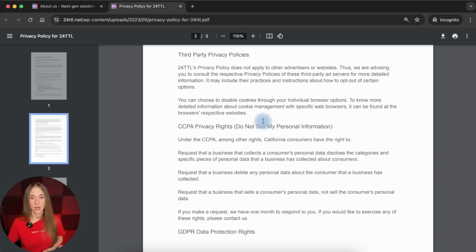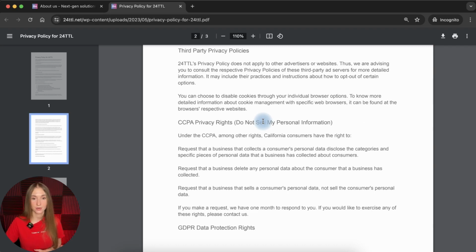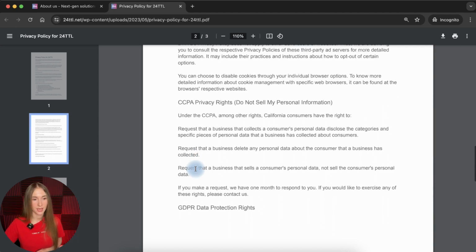But let's talk about the company right now. They put here the information about the CCPA and about the privacy rights the California consumers have, right? They mentioned Californian consumers and the rights that they have. Okay, request the data. This is the scope of personal data rights that the CCPA guarantees for Californian residents. And if the company is subject to it, for sure it shall guarantee these rights.